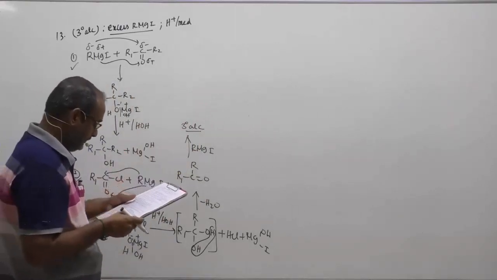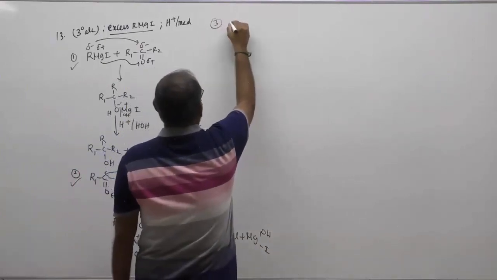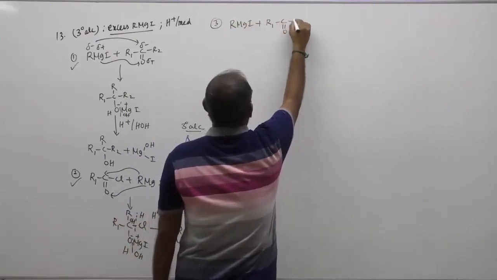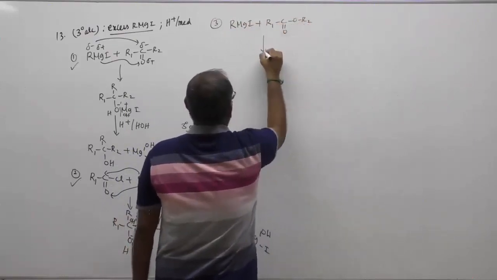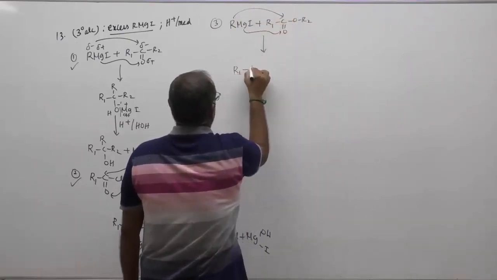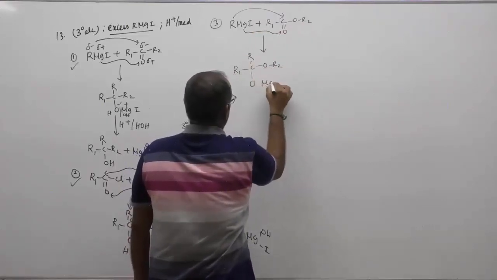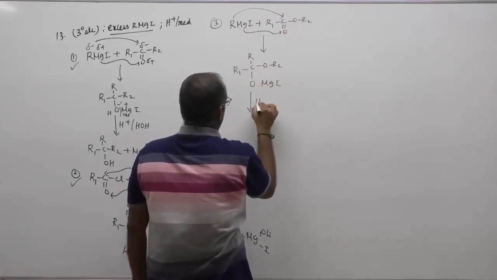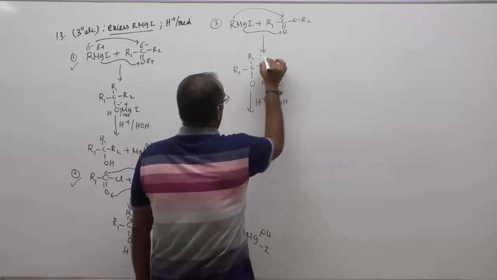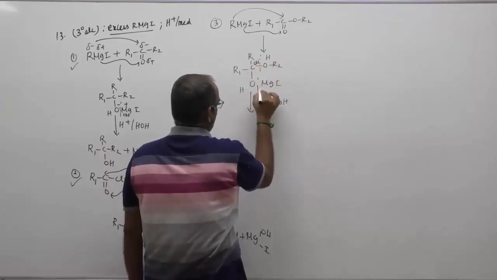What about 3? 3 is nothing but ester. Your RMgI plus R1C=O OR2, the ester. Now again R will attack carbon and MgI will attack oxygen. I'll get R1C(R)(OR2)O-MgI. Again upon hydrolysis in acid medium, the C-O bond gets broken down: here H and OH will be on carbon. The O-Mg bond gets broken down: H and OH here.